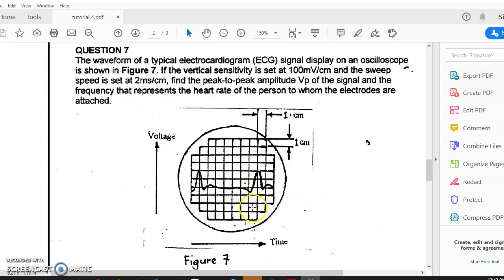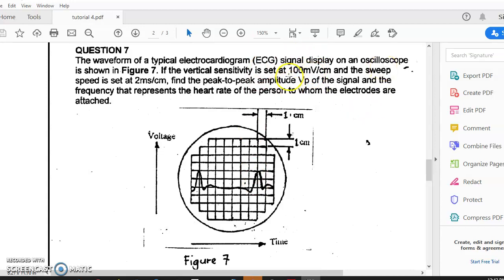Frequency is 1/time, so we have to find the time for one cycle first. So how to find the peak-to-peak voltage? You notice the peak to peak means from here to here. Okay, this is the lowest peak, this is the highest peak. So how many divisions? 1, 2, and 0.5, meaning 2.5. So 2.5 times 100 milli. Okay, so that's the peak-to-peak value.